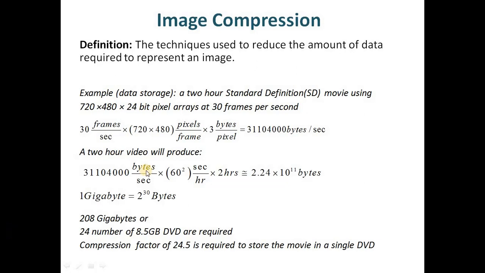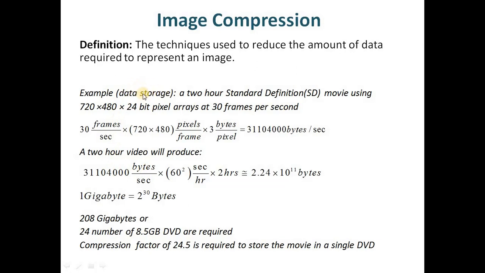Once we have acquired a digital image, the digital image data can either be stored in some digital storage device for future use, or it can be transmitted through some transmission channel using some digital image communication technique. In each of the cases, image compression becomes very much beneficial to us. So let us first take the example where we are trying to store the digital image data in some digital